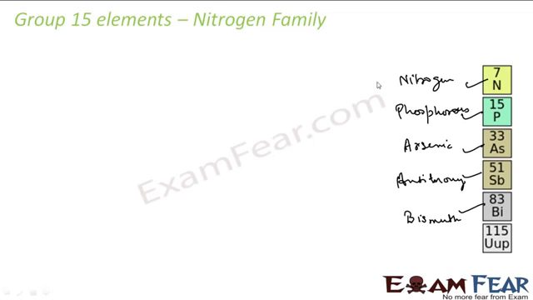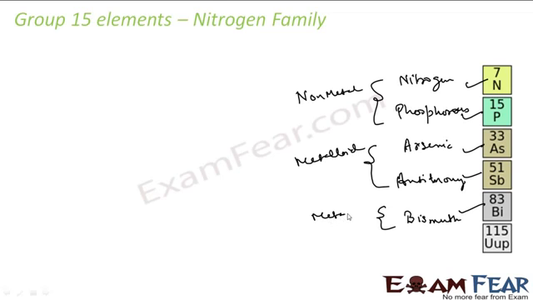Okay, these two are my non-metals. These are my metalloids, and this is a metal. This is a non-metal. These two are metalloids, and bismuth is a metal. Correct? This is my nitrogen family.